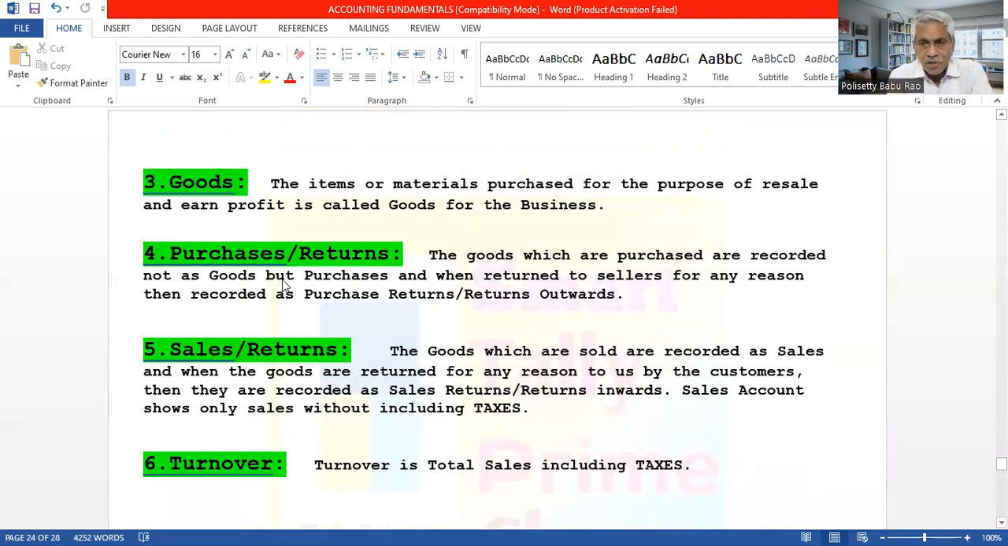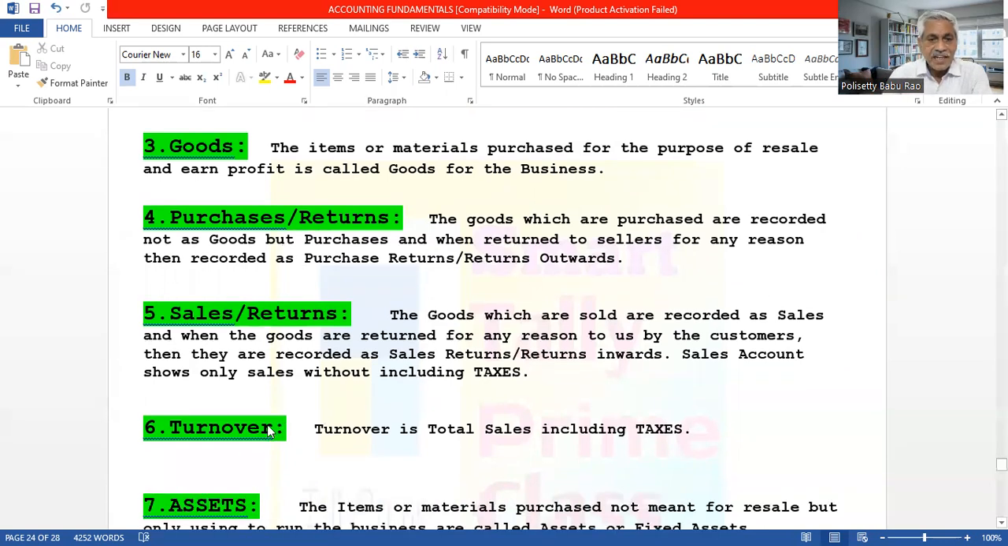Understand now about the goods? What is meant by goods? And purchase and sales, purchase returns, sales returns. Then turnover. What is meant by turnover? Turnover means only sales, but turnover includes taxes also. Sales account and purchase account do not include taxes. The taxes are written separately. Without taxes, the original value of the goods is recorded in purchases and sales.